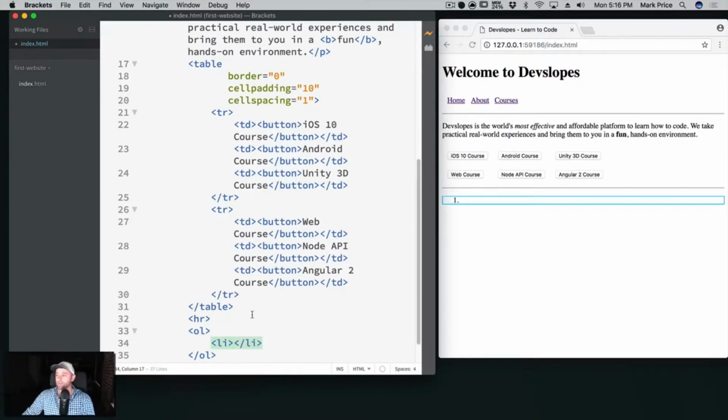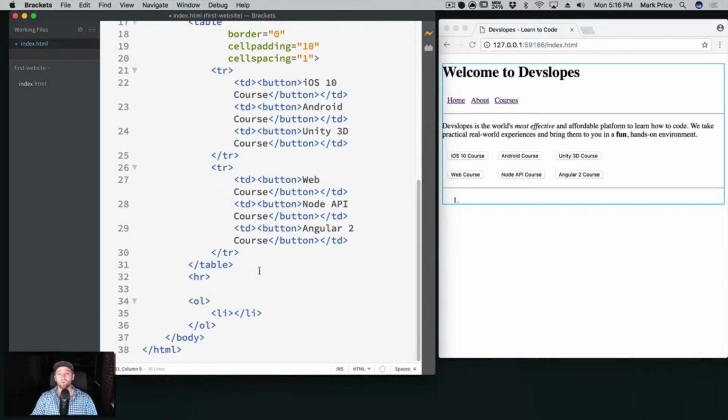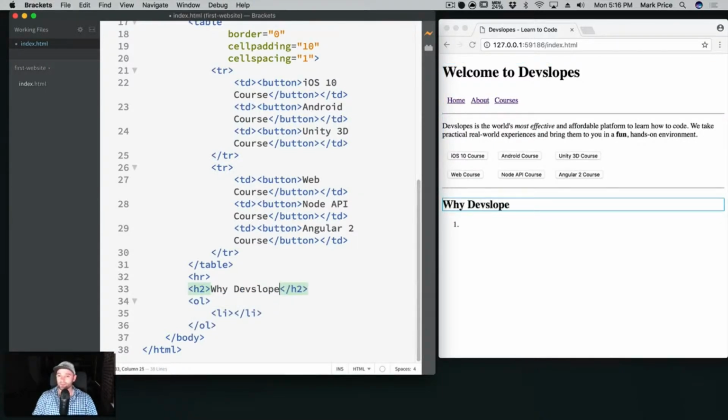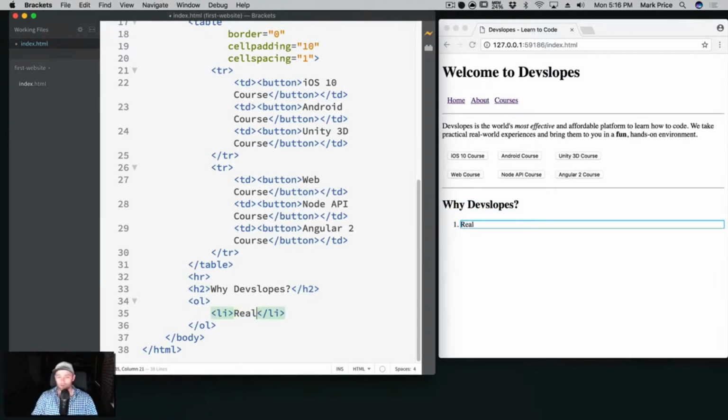So what I want to do is, above this ordered list, say, why should you choose DevSlopes, right? So we're going to say this time an H2, a header 2, why DevSlopes? It's a little bit smaller than the first. And this item 1, so we're going to say real world coding. I like that. Maybe real world could have a dash. Real world. I like the dash. Looks good. Real world coding.